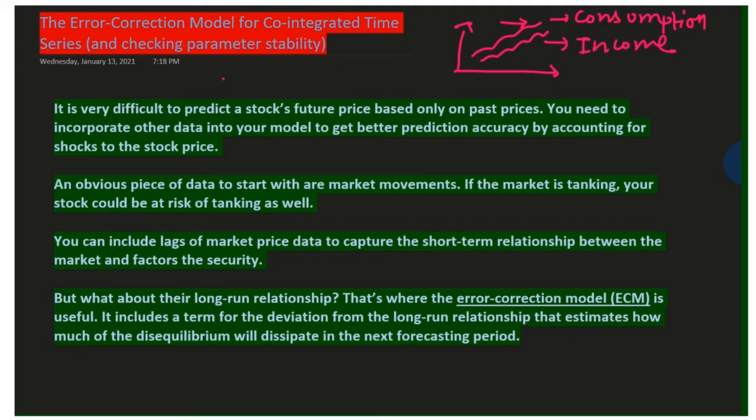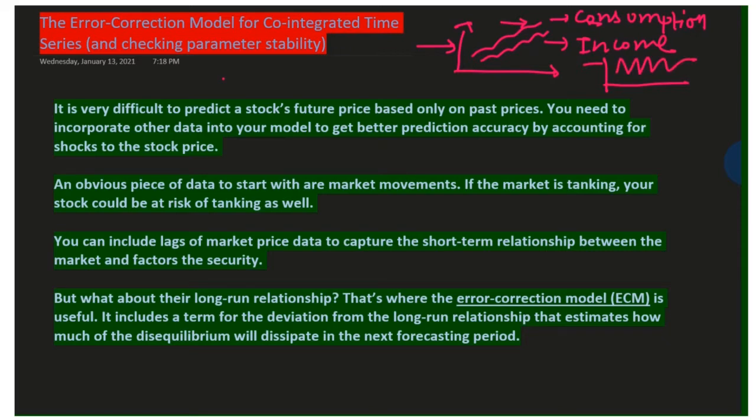So by looking at this small diagram, we can understand that there is a long run relationship. However, this data set does not give you a stationary or point to point first difference movement of the data points. So in order to convert it for stationary purposes, we have to take the first difference of these two data series. So what we will expect after taking the first difference will be something like this.